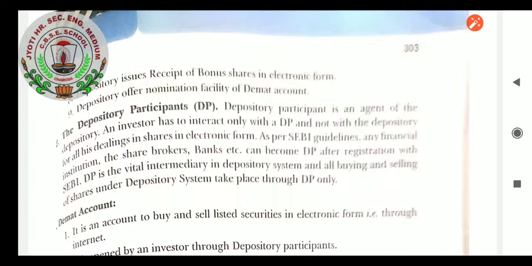Now finally, the constitution of the depository system will be the next topic. As a page is missing, we will take it in the next class.